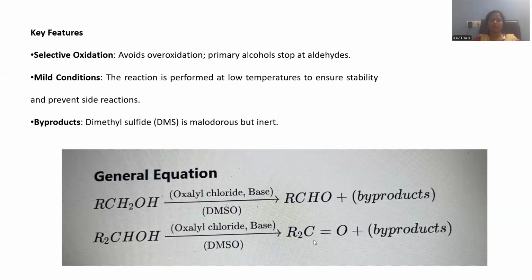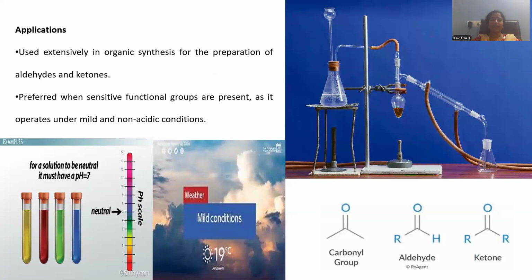So this is the generalized equation provided. We are taking primary alcohol giving the corresponding aldehyde, secondary alcohol giving rise to a ketone as a product. And the segment we are discussing now is regarding the applications of Swern oxidation, used extensively in organic synthesis for the preparation of aldehydes and ketones.